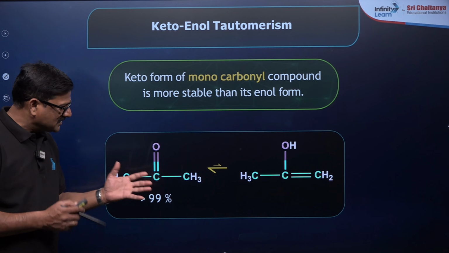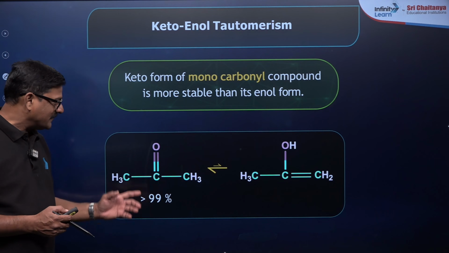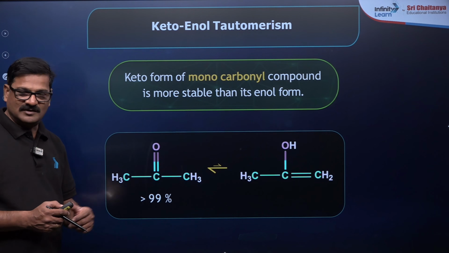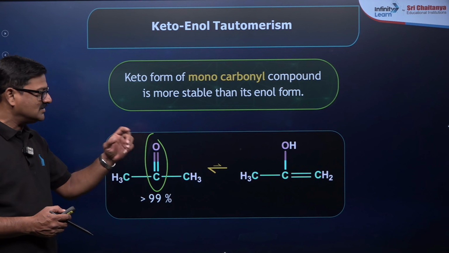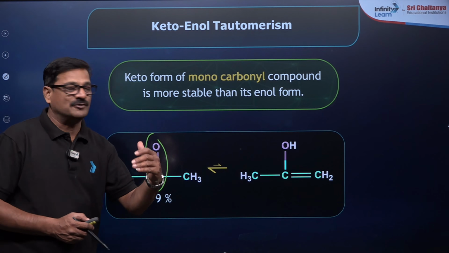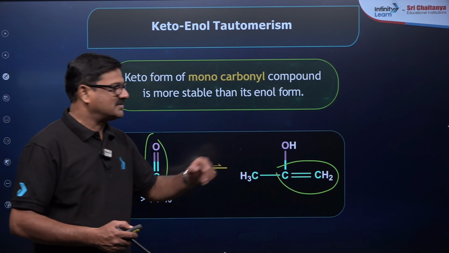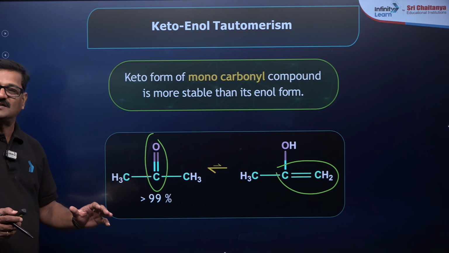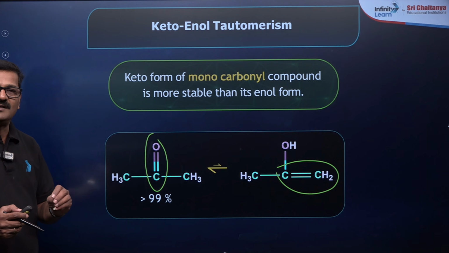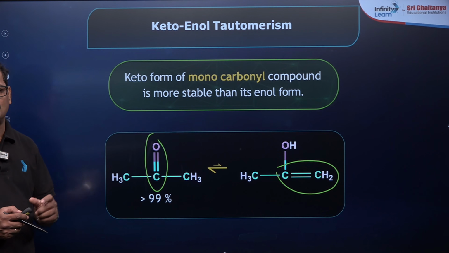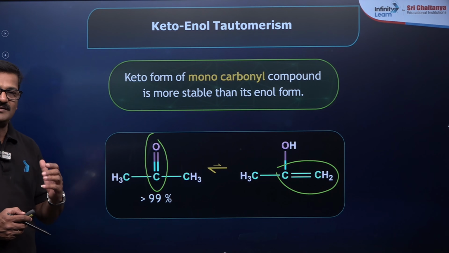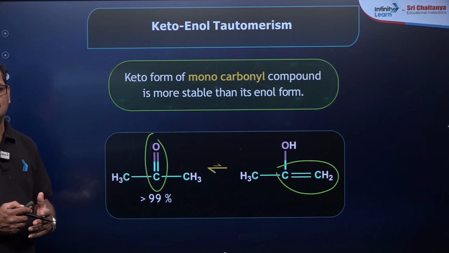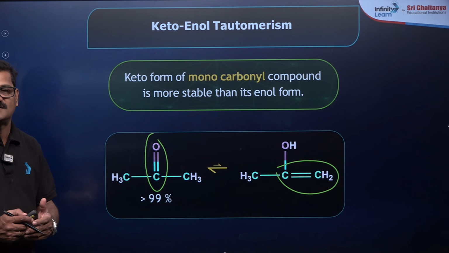But you see, in most cases when you apply equilibrium principles, the keto form is more abundant in the reaction mixture than the enol form, because C double bond O is more stable as compared to C double bond C. In keto-enol tautomerism, keto is generally stable, but enol can be more stable in rare cases because of intramolecular hydrogen bonding, aromaticity, or any stabilizing factors or resonance.